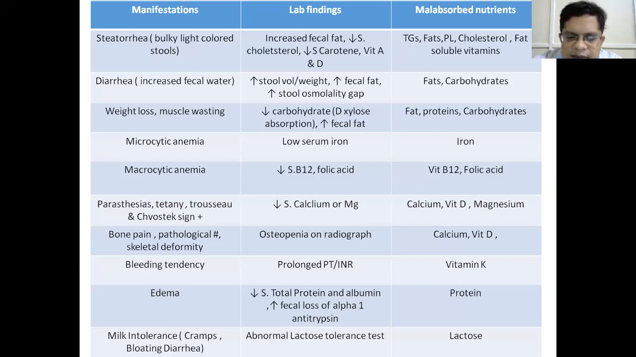Similarly, if there is defective absorption or intolerance of lactose, suppose the patient takes milk and has abnormal lactose intolerance, then we'll have intestinal manifestations like bloating, cramps and diarrhea. So this chart shows the common clinical manifestations and laboratory findings in all the malabsorption syndromes. Depending on the site of pathology, there is variability of the symptoms. Malabsorption syndromes are diseases of the small intestine, and these findings are common for all the malabsorption syndromes which we are going to discuss today.